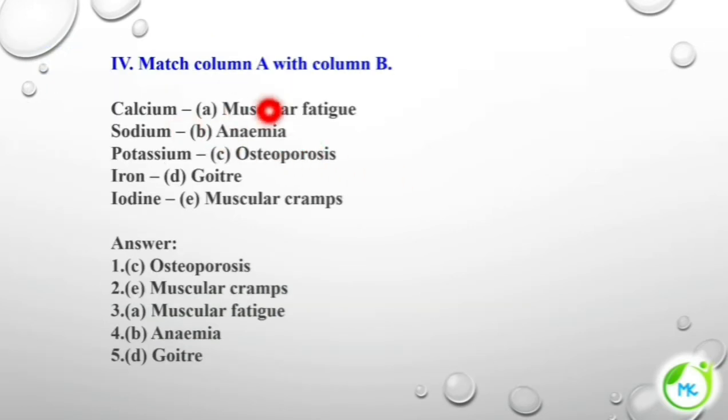Next, match column A with column B. So, calcium is an important mineral, and without calcium it can lead to osteoporosis. Sodium, the correct match is muscular cramps. Potassium, it is muscular fatigue. Fatigue means muscles are getting tired. Iron, anemia. So, deficiency of iron can lead to anemia, and deficiency of iodine can lead to goiter.